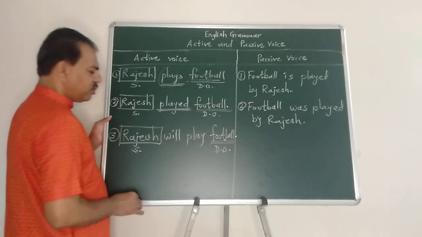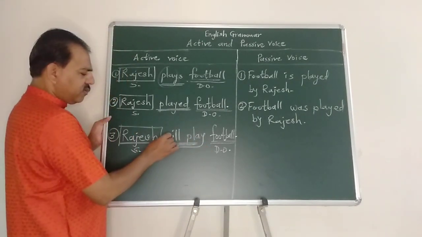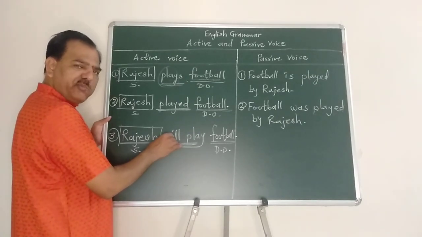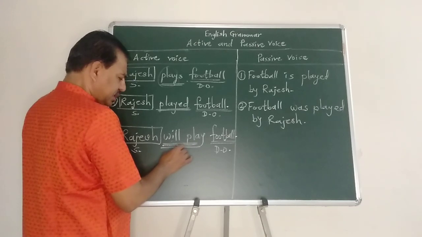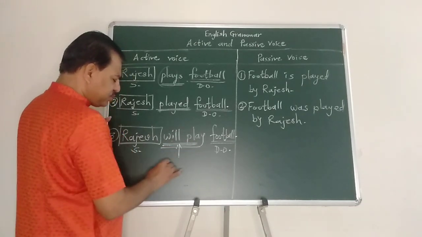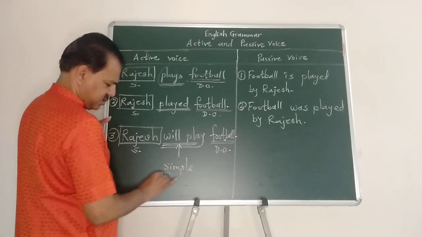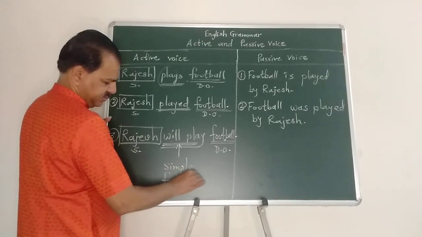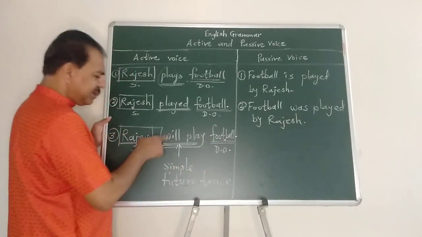Direct object, football. Now will play: will is the helping verb, the future form of be, with the base verb. It is used in simple future tense. This is simple future tense.